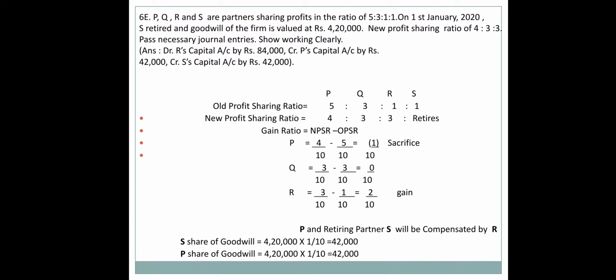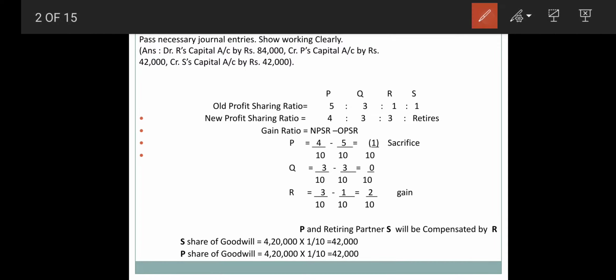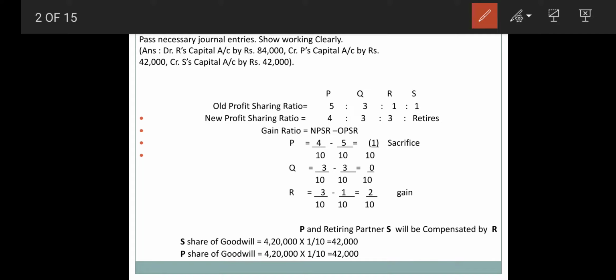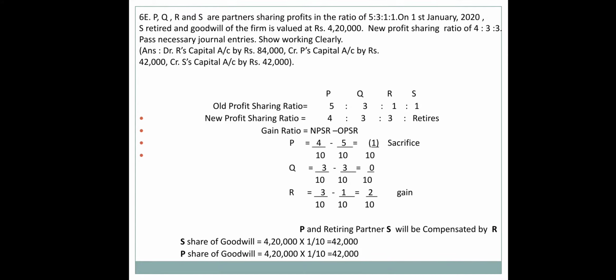When you are doing the sum with respect to goodwill, you have to find out the gain ratio. Now the old ratio is given in the sum, and the new ratio is given in the sum. You can see over here I have jotted down all these things. Now S retires, so I have mentioned S retires over here. Now gain ratio is equal to what? NPSR minus OPSR.